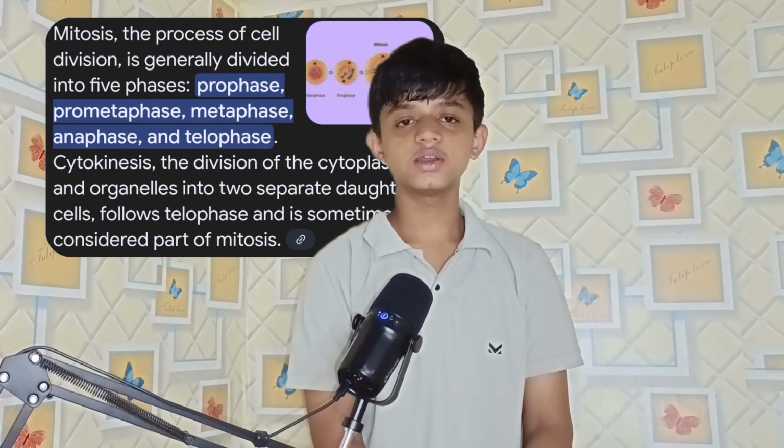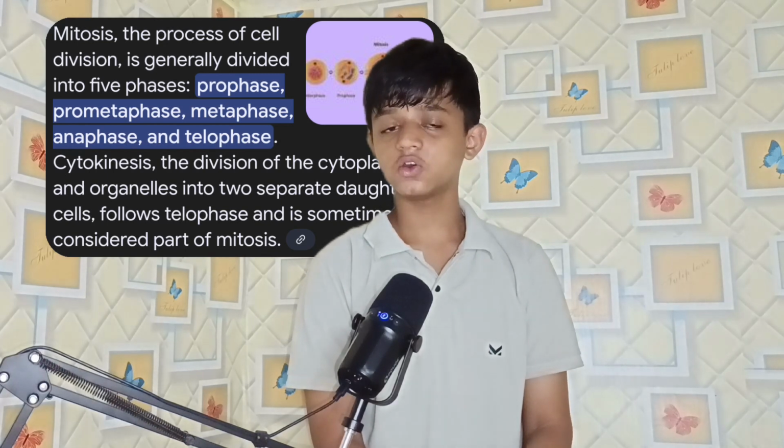So mitotic has two phases, karyokinesis and cytokinesis. Karyokinesis is the nucleus division, where karyo means nucleus and kinesis means division. Cyto means cytoplasm and kinesis means division. So karyokinesis is nuclear division, and cytokinesis is cytoplasmic division. These are the two steps within the mitotic division. And in the mitotic division, what happens? First, in karyokinesis, there are four substages: prophase, metaphase, anaphase, and telophase.